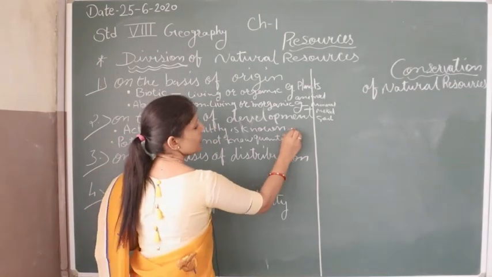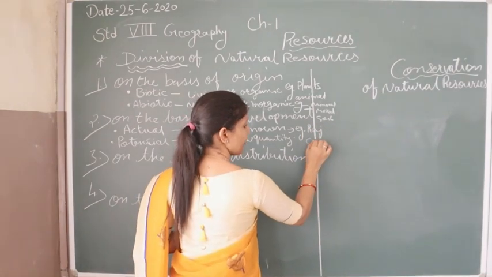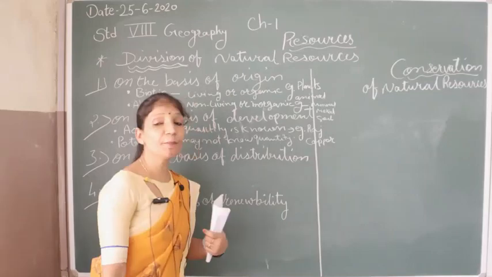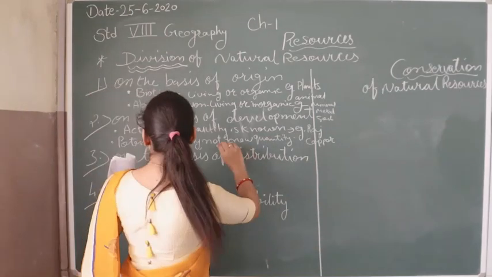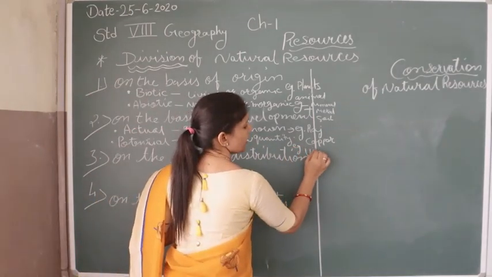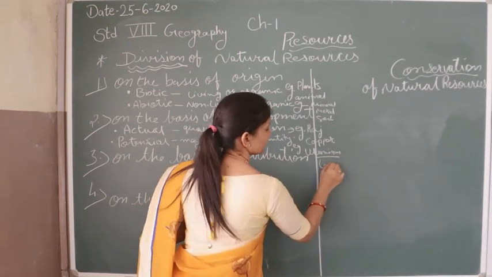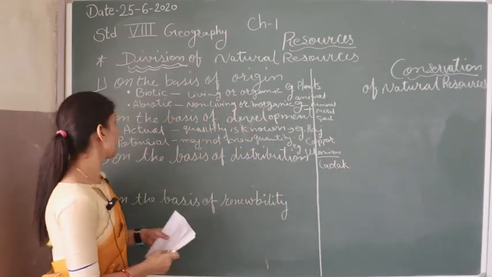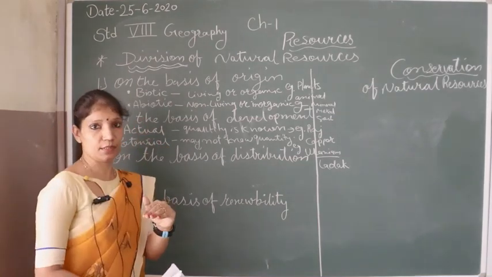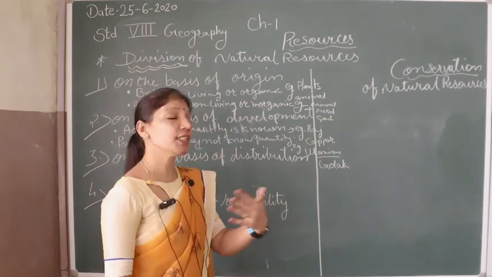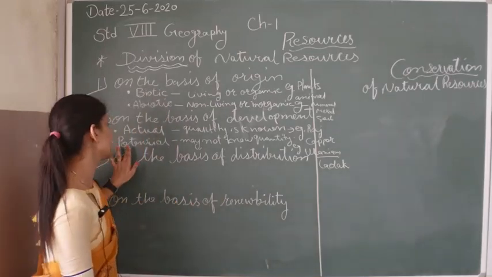For example, we can take Rajasthan, because copper deposit is there. The copper deposit in Khetri in Rajasthan is an example of actual resources. And uranium in Ladakh is an example of potential resources, because we may not know the quantity and we are not using that resource at present. Maybe we will use it with technology in the future, so they are under the potential resources.